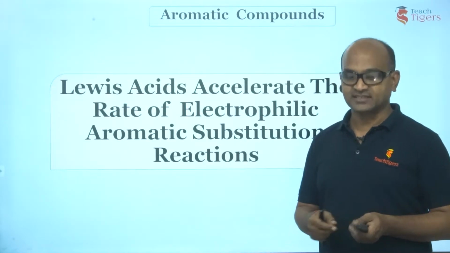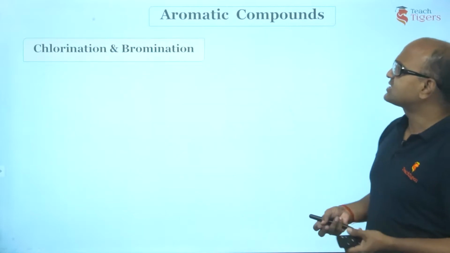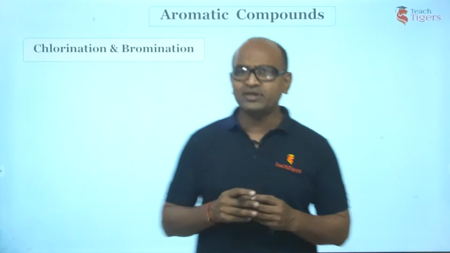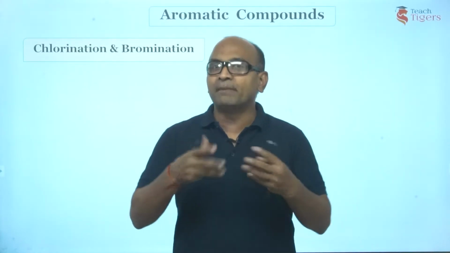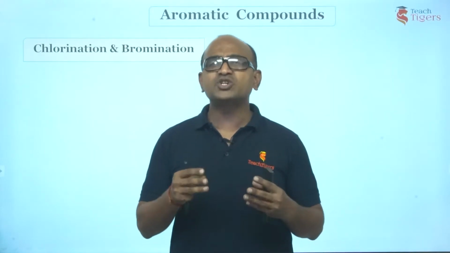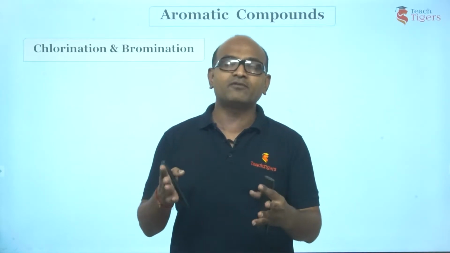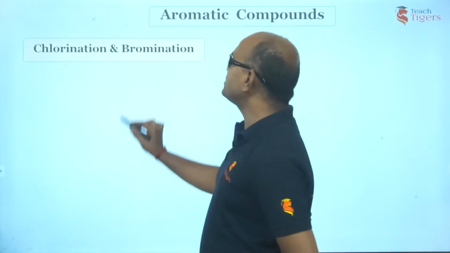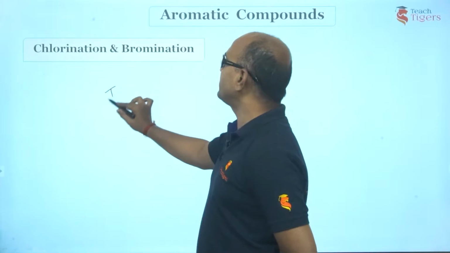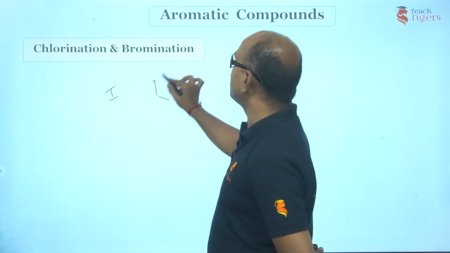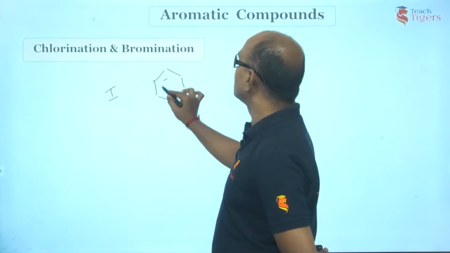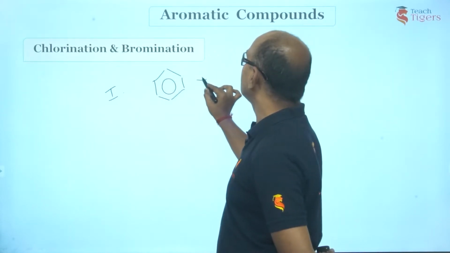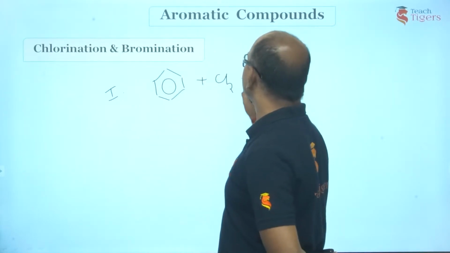EAS reactions, right? So guys, at the beginning, I am not going to show you the mechanism of the reactions. I am just showing you what are the different types of EAS reactions that we come across, right? So first is chlorination, guys. What do you mean by chlorination? So suppose you treat benzene. This is benzene ring, aromatic ring. Now I'll treat it with chlorine.